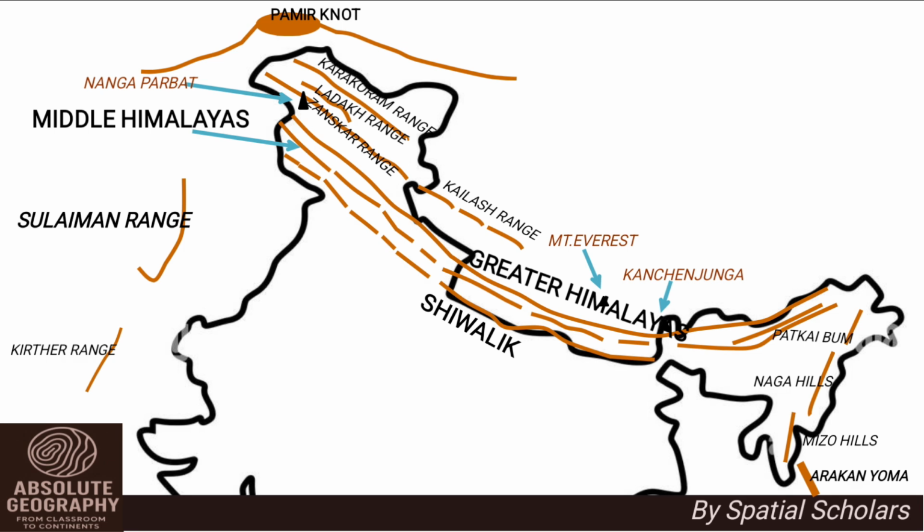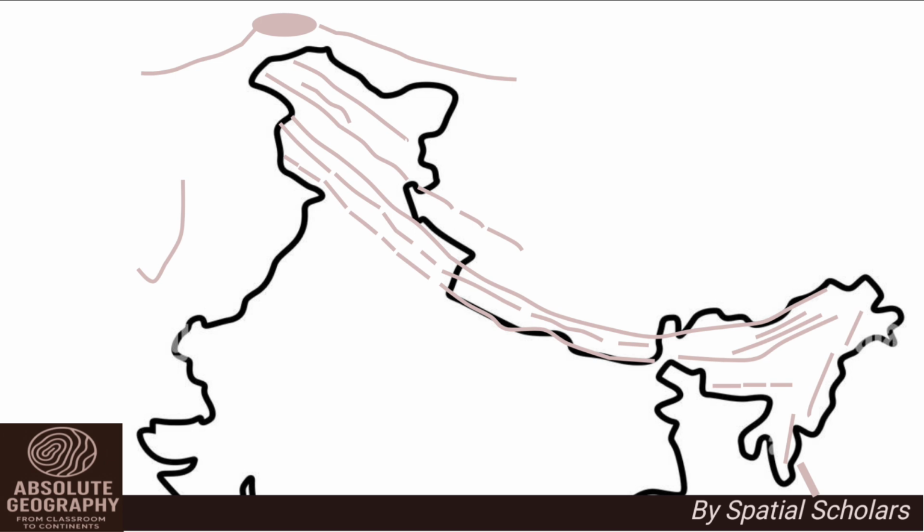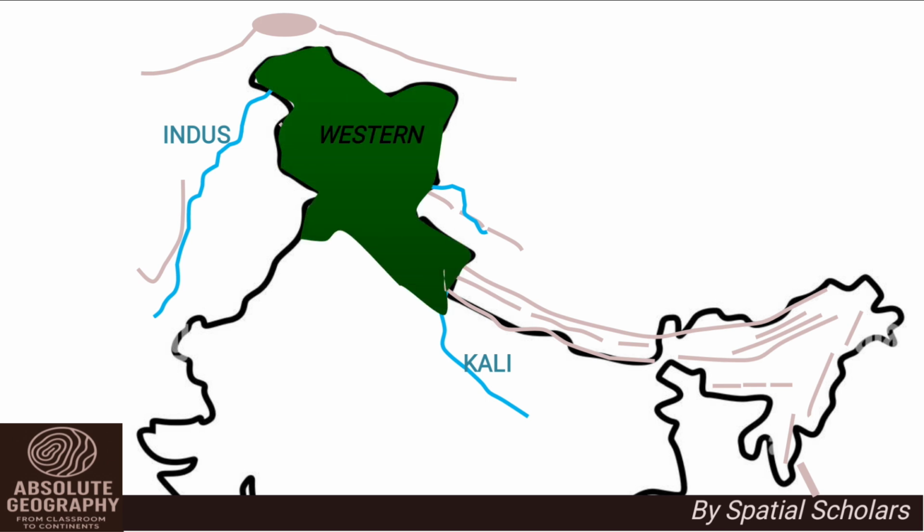Now there is another way to divide the Himalayas based on location. This is called the regional division, also known as the longitudinal division. Geographers divide the Himalayas into western, central and eastern parts. Starting from the western Himalayas, they lie between the Indus and Kali rivers. They include the regions of Jammu and Kashmir, Himachal Pradesh and Uttarakhand.